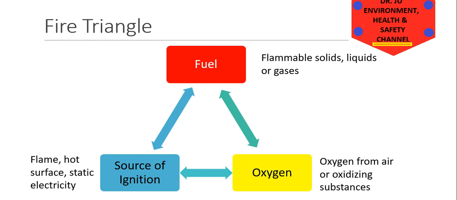The fire triangle constitutes the different elements: fuel, source of ignition, and oxygen. For fuel, we have flammable solids, liquids, or gases. For our source of ignition, we can have flame, hot surface, static electricity, etc. And for our oxygen, we can have oxygen from air or any other oxidizing substances.